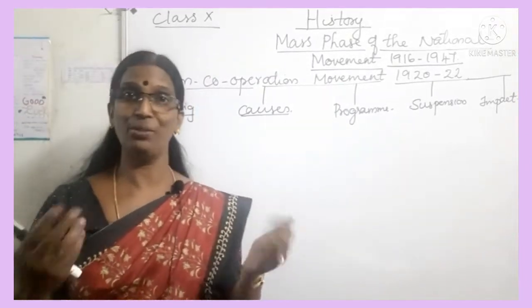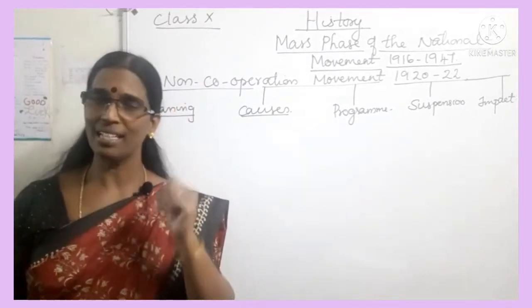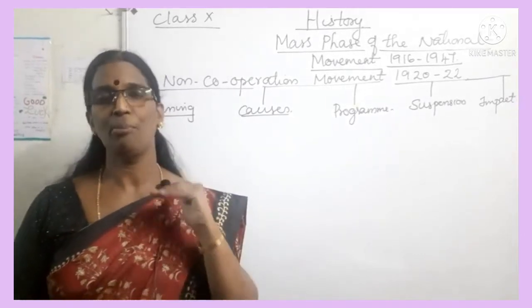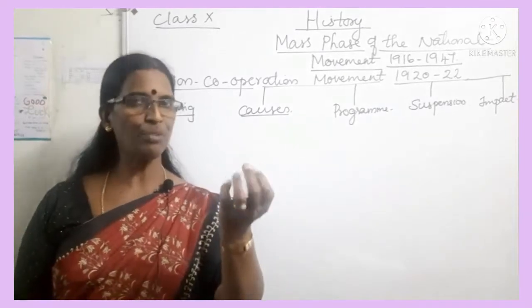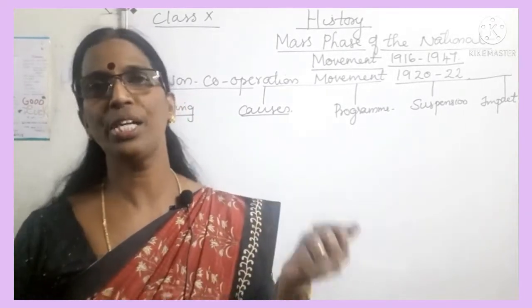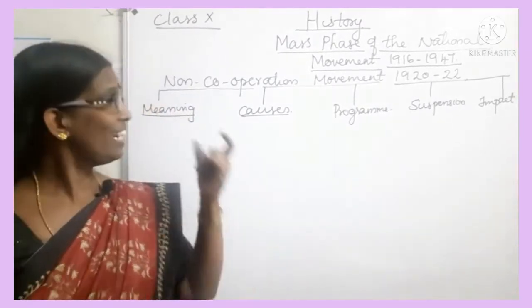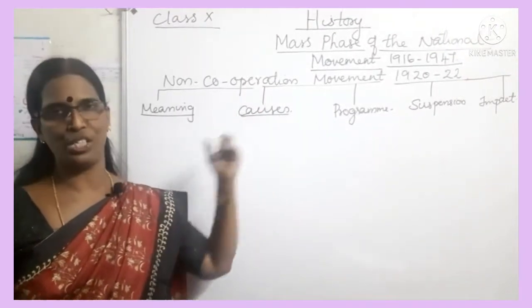Who was the evil doer here? The British. So Gandhiji suggested we should not cooperate with the British in any sense. We have to withdraw all kinds of cooperation and support to the British government. That is what is meant by non-cooperation.